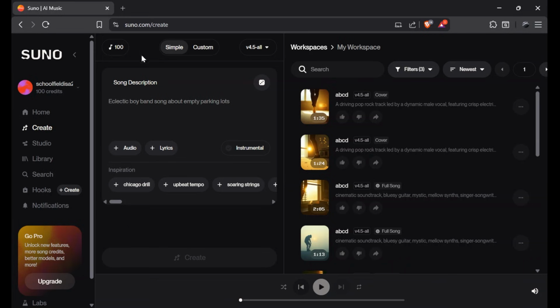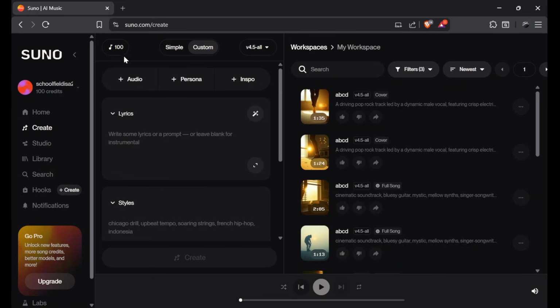Here you'll have two options, which is the simple creation where you just have to describe the song that you want to use. You can add in any kind of audio as well as instrument, and then you have to describe the inspiration, like what genre do you want it to be. But for this creation we are going to use the custom option where you can upload the audio of the song that you want to cover. Then you can add in the persona, that is the vocal as well as instruments and the inspiration for this song. So let's start by adding in our audio.